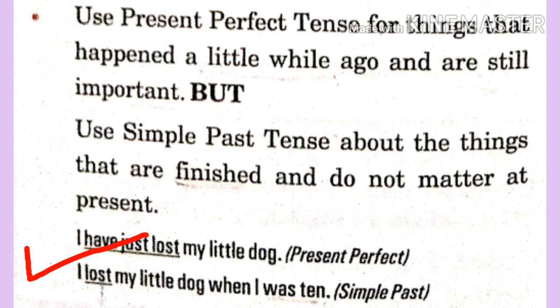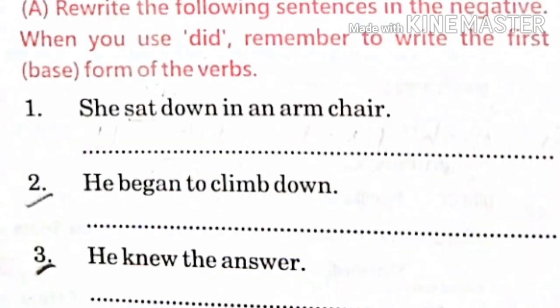I have just lost my little dog. Just now I have lost my little dog and the feelings are still afresh in my heart and mind. That is present perfect. I lost my dog when I was 10. When I was at the age of 10. That means I was too young at that point of time. So those memories are not at all fresh. They do not matter much to me now at present. So it is, I lost my little dog. Simple past.